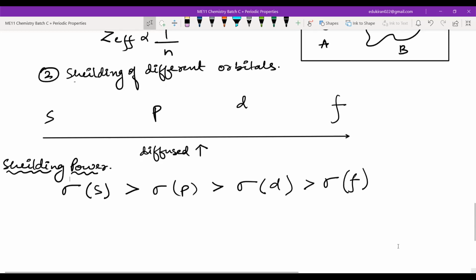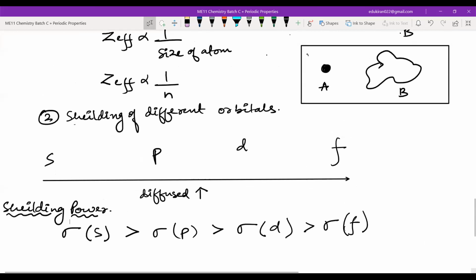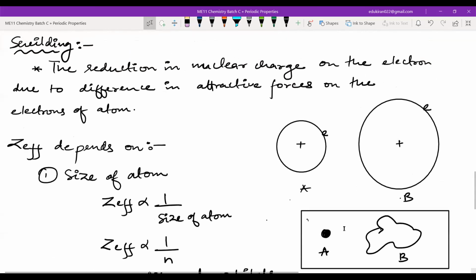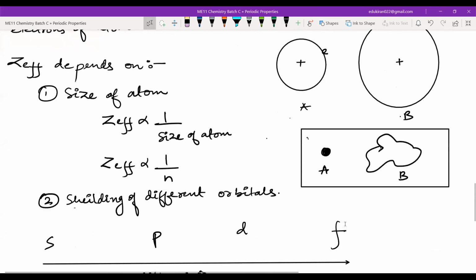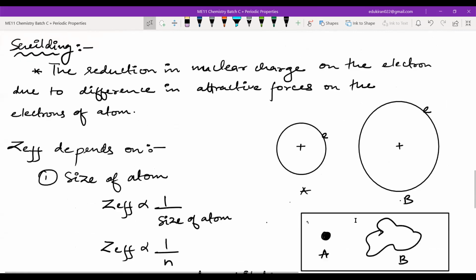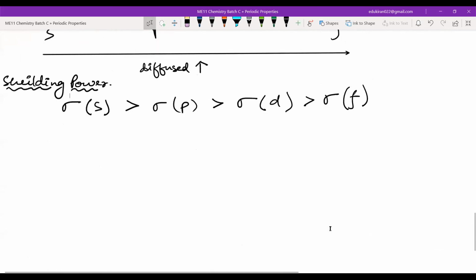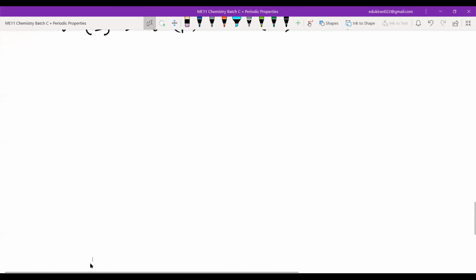Okay. Now, if you understand these two points regarding the shielding and Z effective, from here we can start learning about the atomic radius and ionic radius. So first we will write the property which is atomic radius.